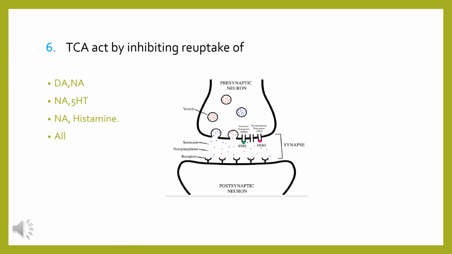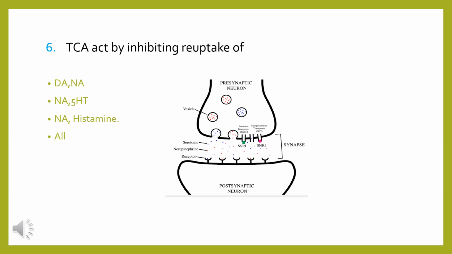Tricyclic antidepressants act by inhibiting reuptake of dopamine, norepinephrine and 5-HT, norepinephrine and histamine, or all of the above options are correct. So tricyclic antidepressants act on two transporters. One is the norepinephrine transporter and another is the serotonin transporter.